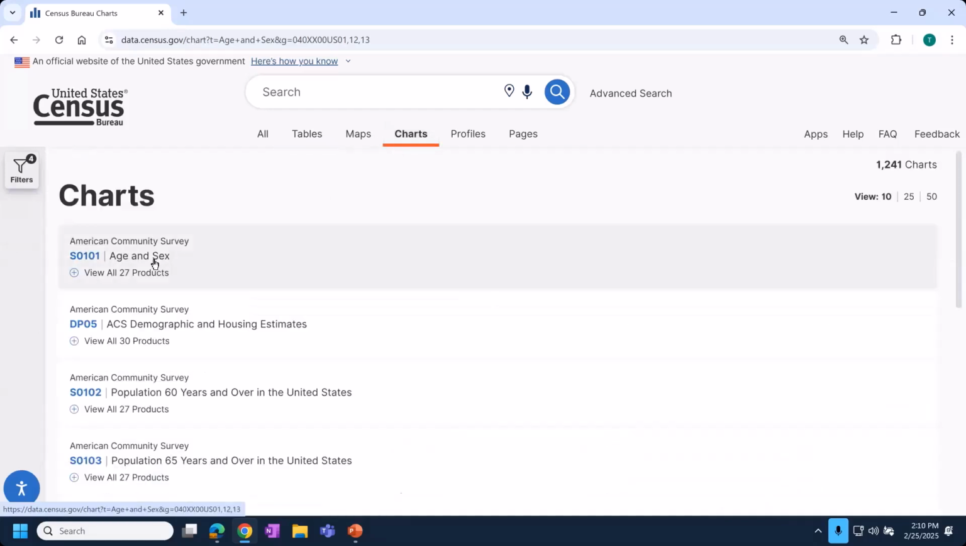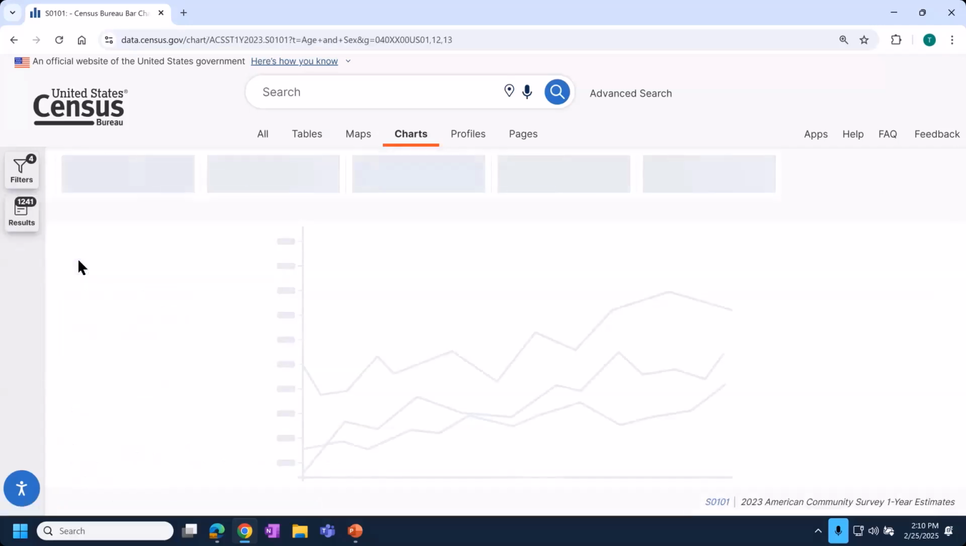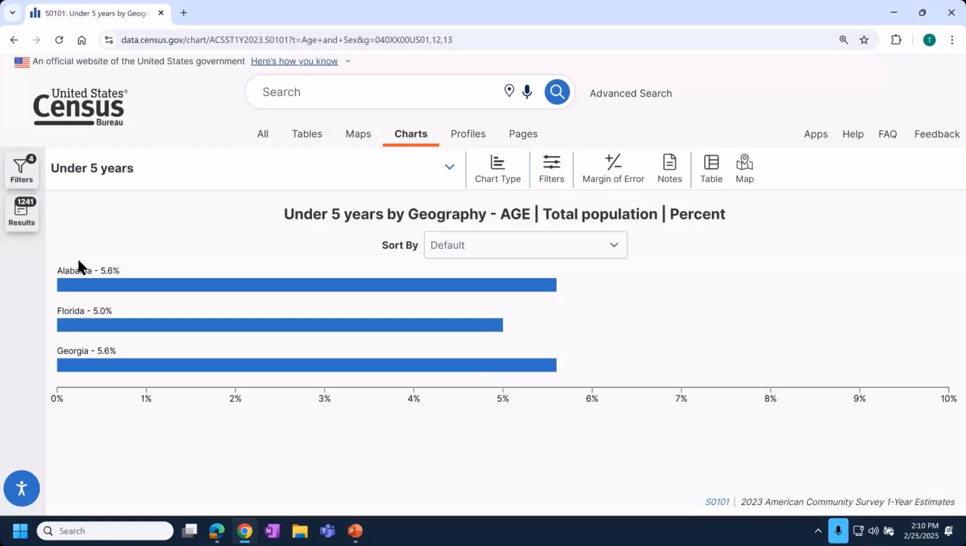On the left, you'll want to make sure that you're still clicked into the table that has the data you want to make a chart of. In this case, it was S0101 we were looking at. And then we see a chart automatically provided to us for the 3 states that we've selected. The only thing is we have to tell the system, out of all of the estimates we just saw in that data table, which one do we want shown on our chart?